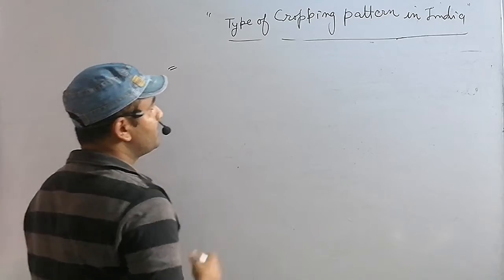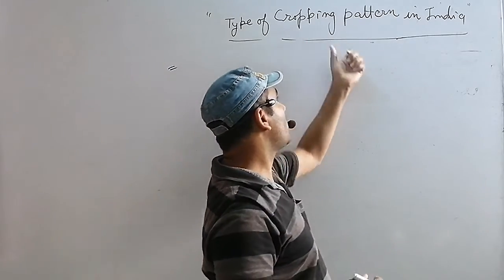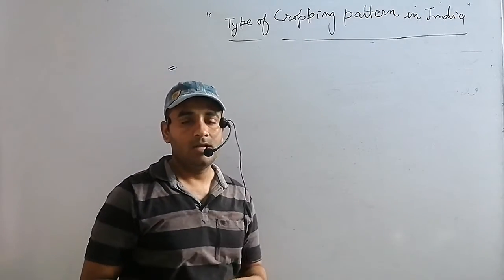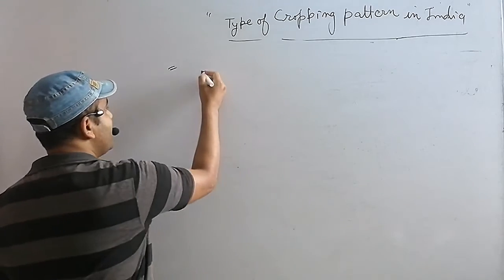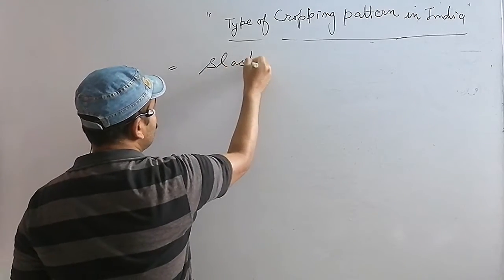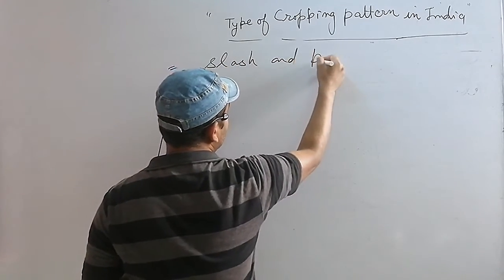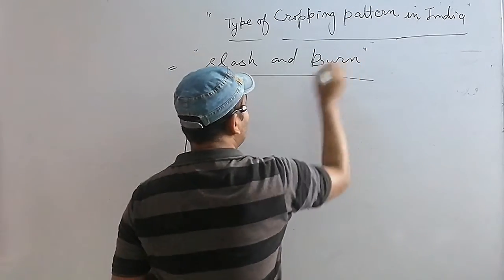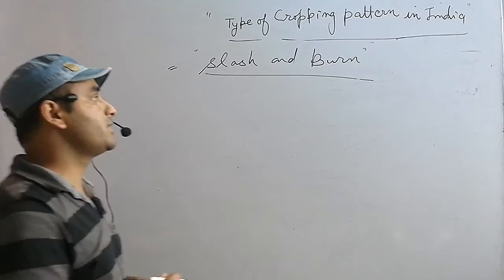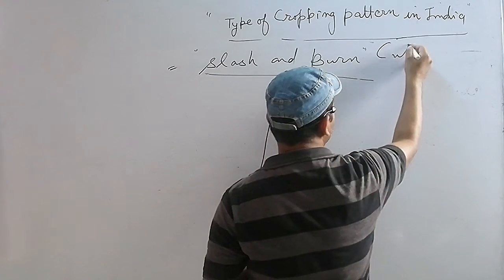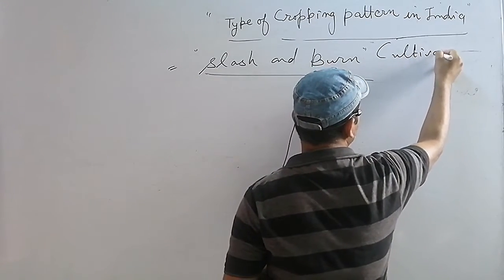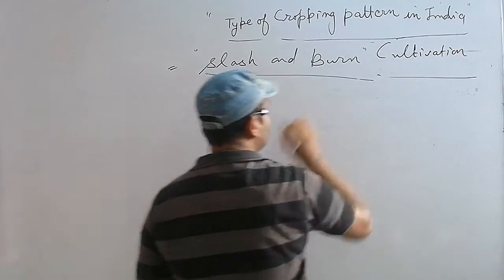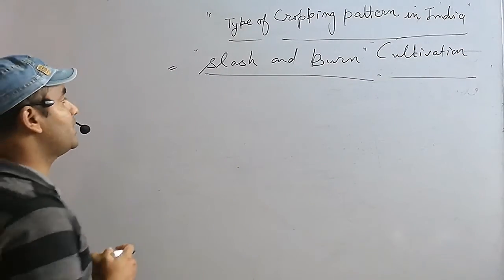There are many types of cropping pattern in India, such as slash and burn. What is slash and burn cultivation?